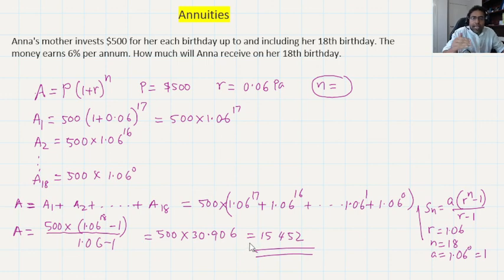So in this kind of problem, we have to work out each individual contribution, because the money I am depositing in the second year is not gaining interest for 18 years or 17 years, because 2 years have already gone. The first contribution only gains interest for 17 years, because 1 year is already gone. So that's how you have to do each contribution separately, and then add them to get the total amount.